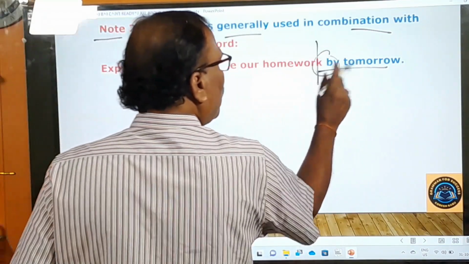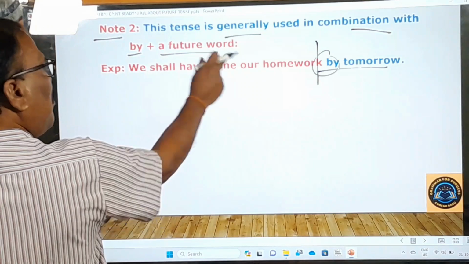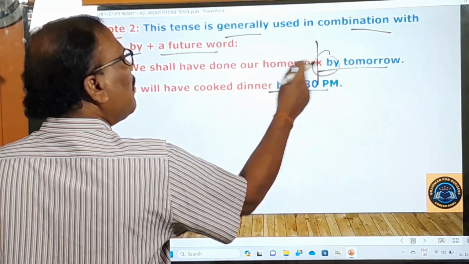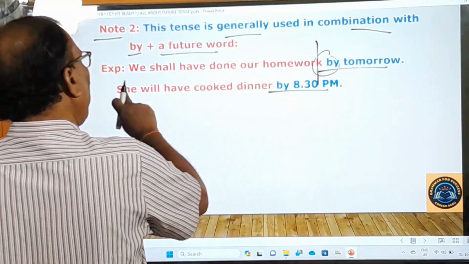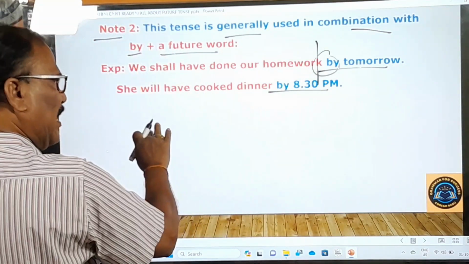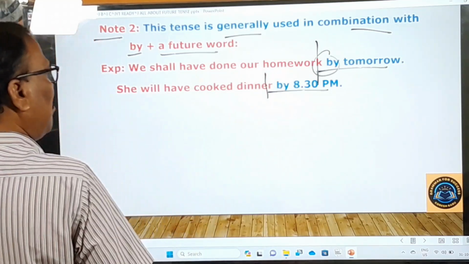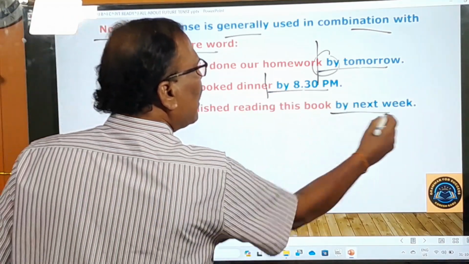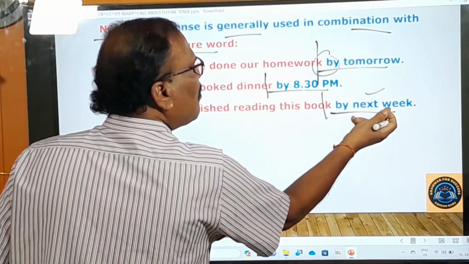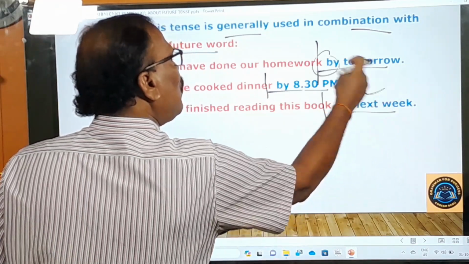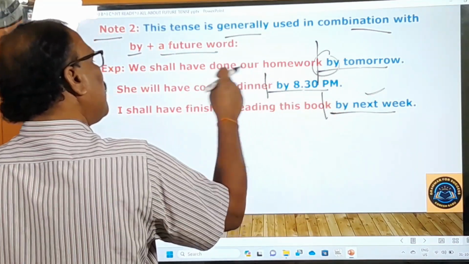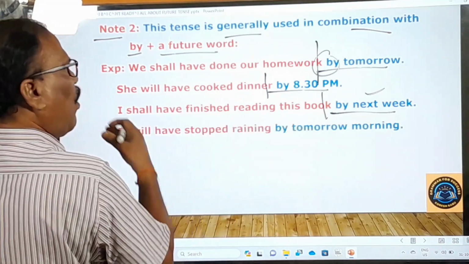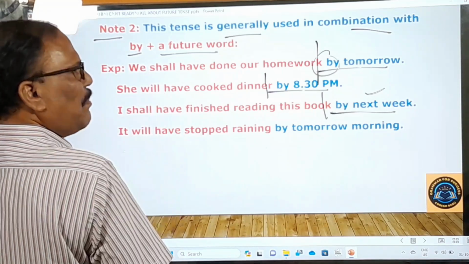So here this is very important. By plus a future word. Right. Similarly, she will have cooked dinner by 8:30 p.m. By 8:30 p.m. means 8:30 లోపే ఆమె డిన్నర్ వండి ఉంటది. Something like that. So it is the by plus a future word. Right, I shall have finished reading this book by next week. By plus future word. Next week is a future word. By next week లోపు నేను ఈ యొక్క బుక్ ను చదవడం ముగించి ఉంటాను. Something like that. I'm giving the Telugu meaning for all the sentences because this subtense is very, very important.